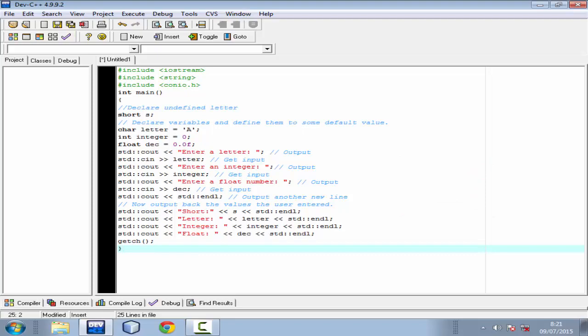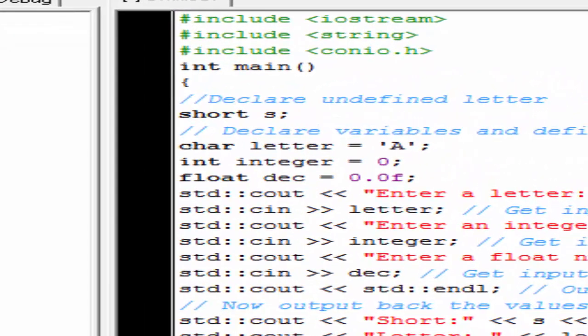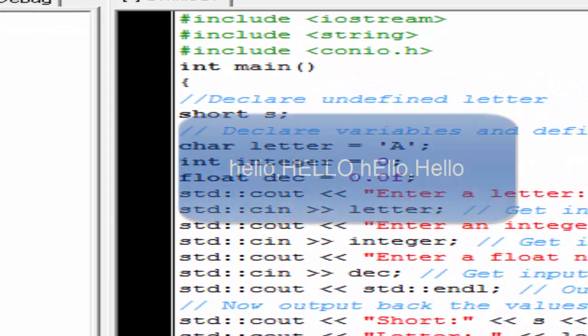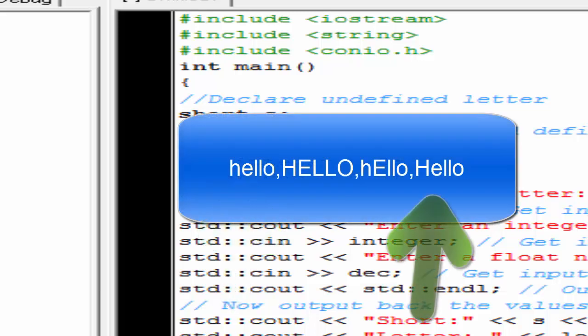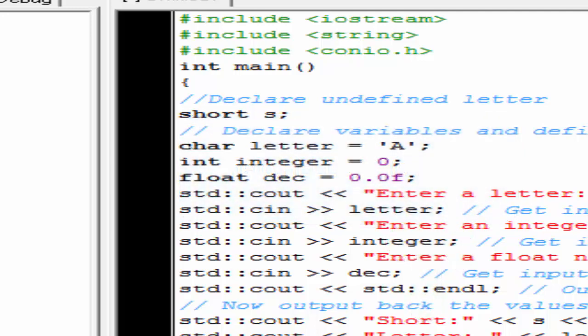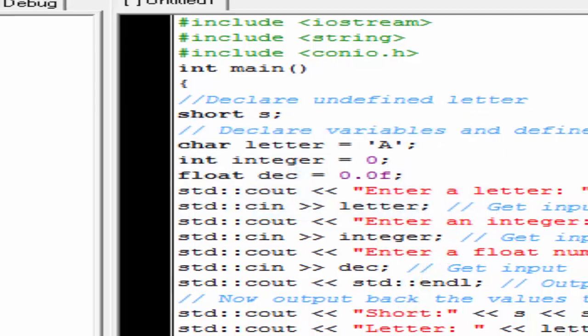Variables cannot have spaces in them. And last but not least, C++ is case sensitive. So if you write a word like this, it will not be the same as writing a word like this, because they differ by case, as you can see.